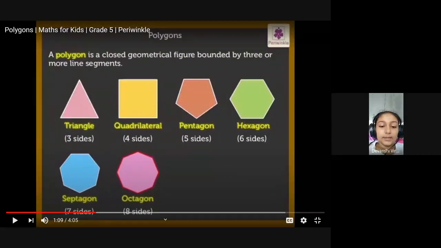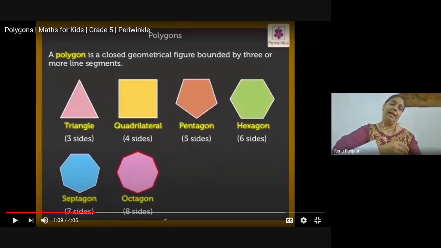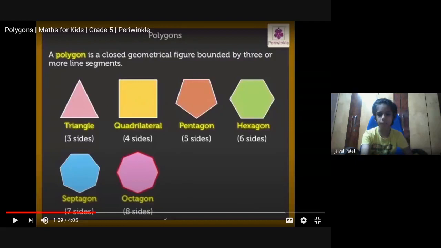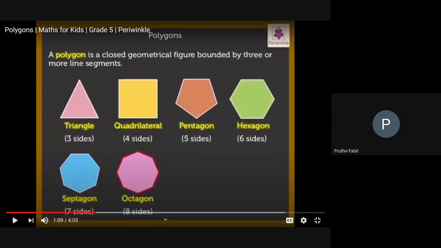Yes, ma'am. It can be any shape, but the sides should be the same. Like a quadrilateral always has 4 sides. A triangle always has 3 sides. But the shape can change. Am I clear? Yes, ma'am. Very good.